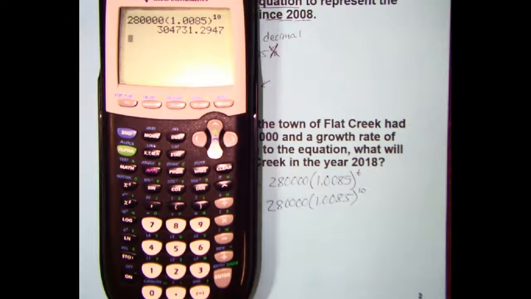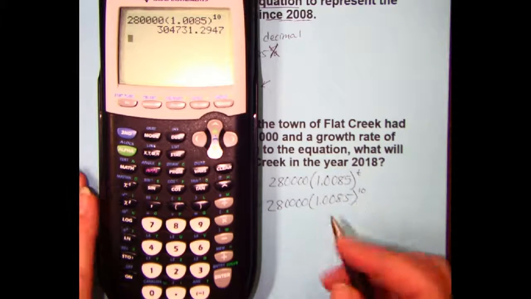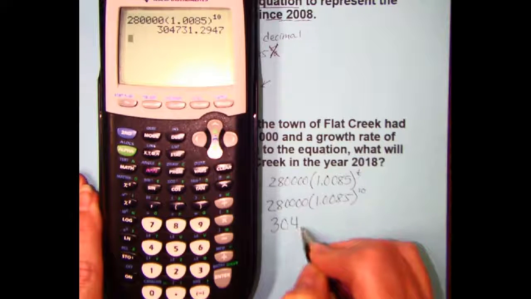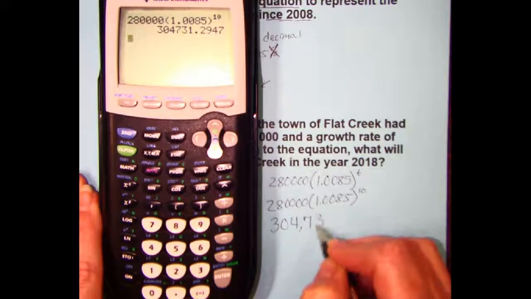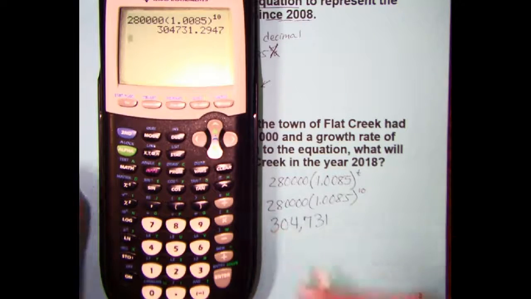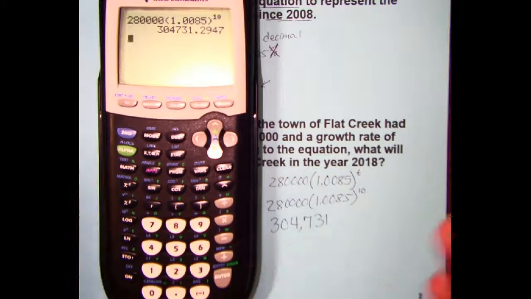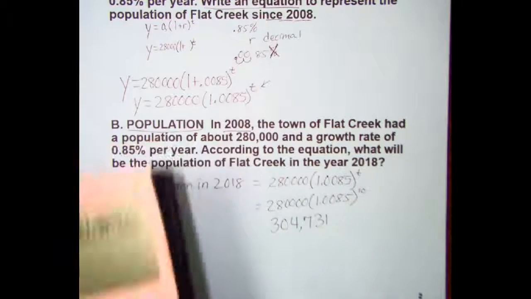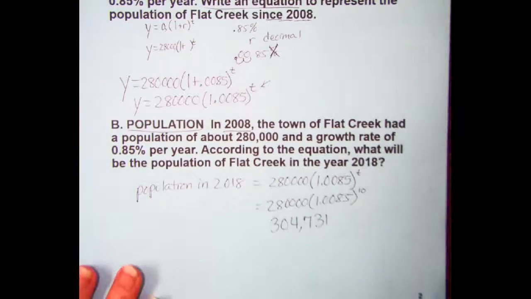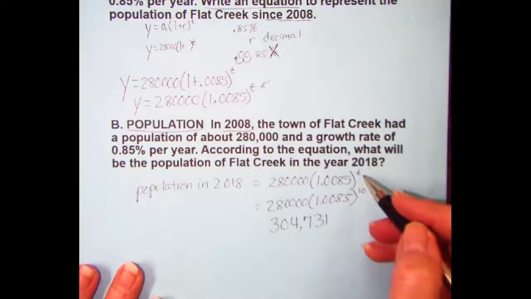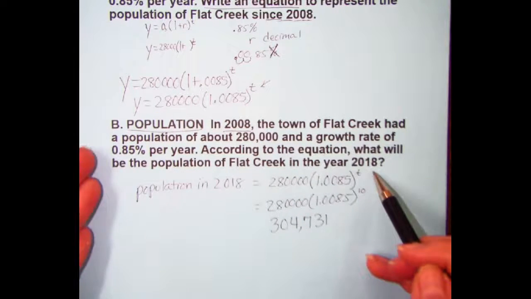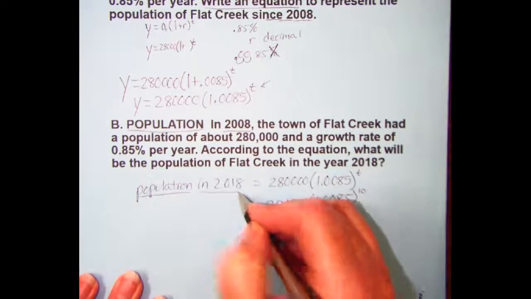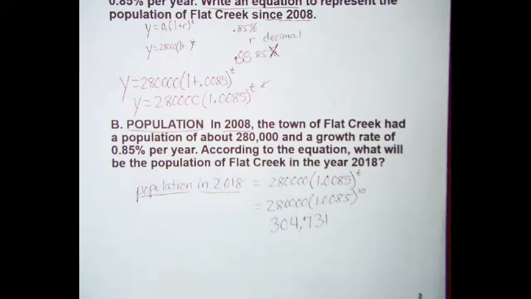We would expect the population in 2018 to be 304,731 approximately. And that is how we create an equation for exponential growth, and how we use information that we are given to make a prediction about whatever particular values we are computing.